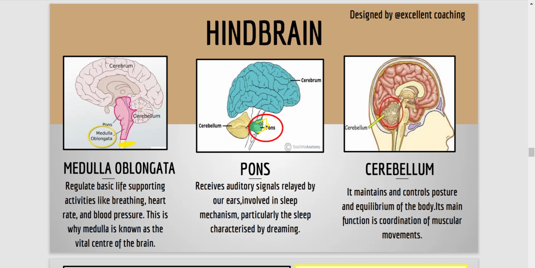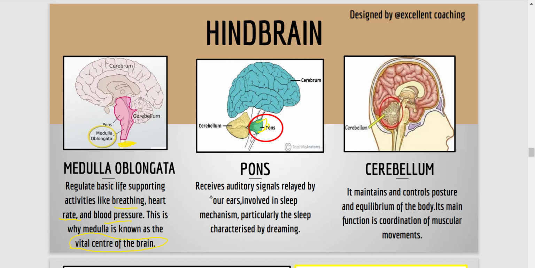So what is the function of the medulla oblongata? It regulates basic life supporting activities like breathing, heart rate, blood pressure, etc. It is also known as the vital center of the brain, because obviously, as you can see, it is handling all the vital functions like breathing, heart rate and blood pressure.